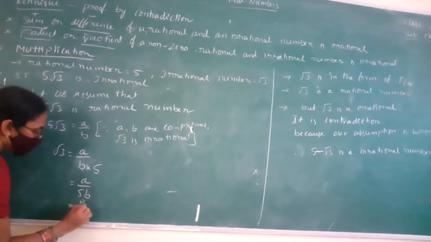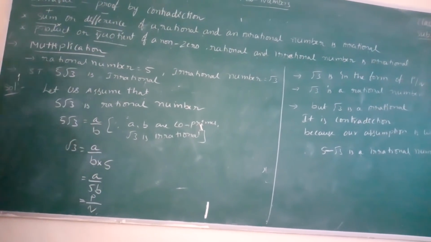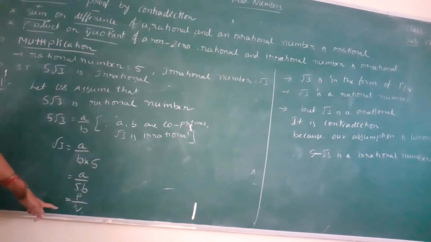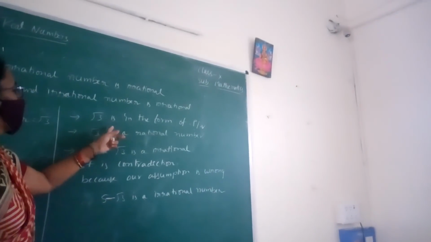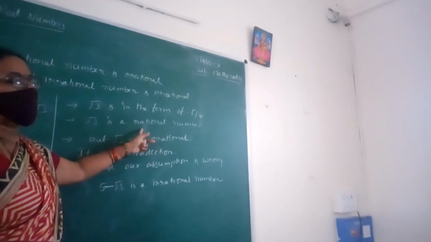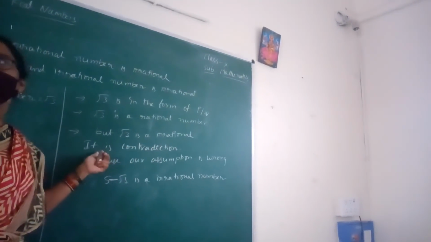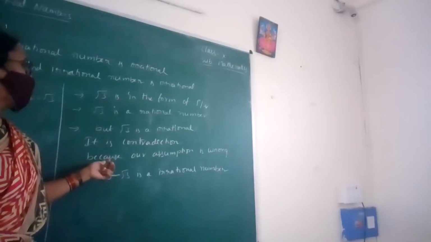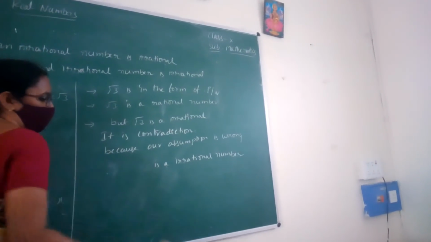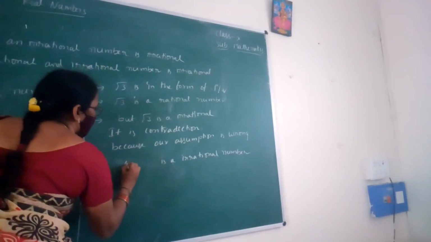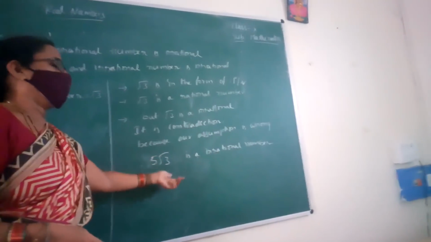A we can write as P, 5B as Q. So root 3 is in the form of P by Q. So children, root 3 is a rational number, but root 3 is an irrational number. It is a contradiction because our assumption is wrong. Therefore 5 root 3 is an irrational number.